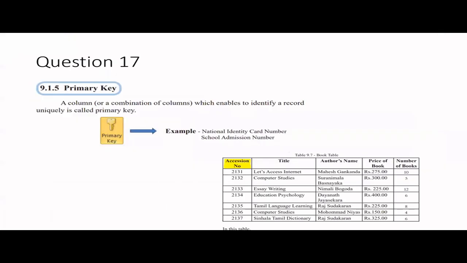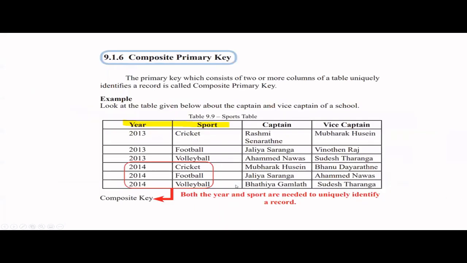Primary key, right? So, primary key will be in a table. It will uniquely identify a particular record. So remember, primary key value cannot be null or cannot be empty or cannot be duplicated as well. For example, in this book table, this particular accession number will identify each of these books uniquely, right?